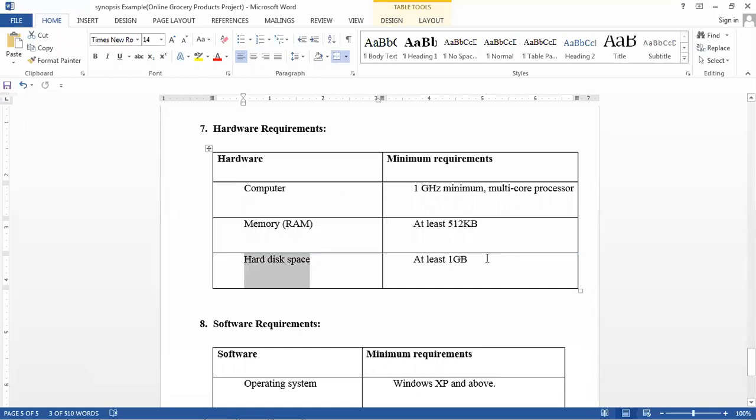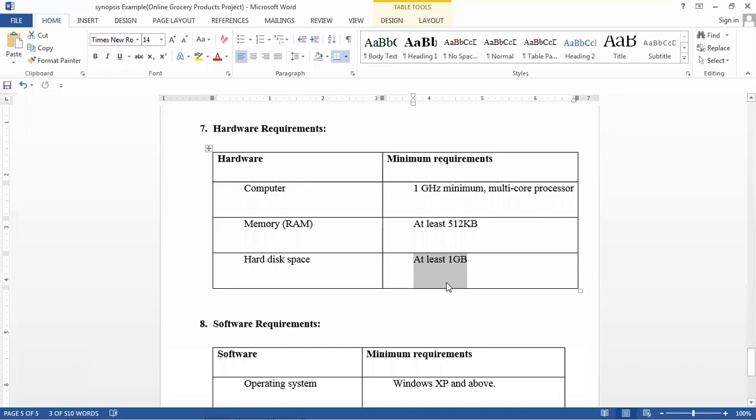Hard disk: 1 GB. So a minimum of 1 GB is required. You can also ask: can I run this web application in 10 MB, 150 MB, 100 MB or 500 MB? You can run it, but hard disks of 500 MB, 200 MB, 1 MB or 2 MB will not be there in any system. It will start at a minimum of 1 GB.